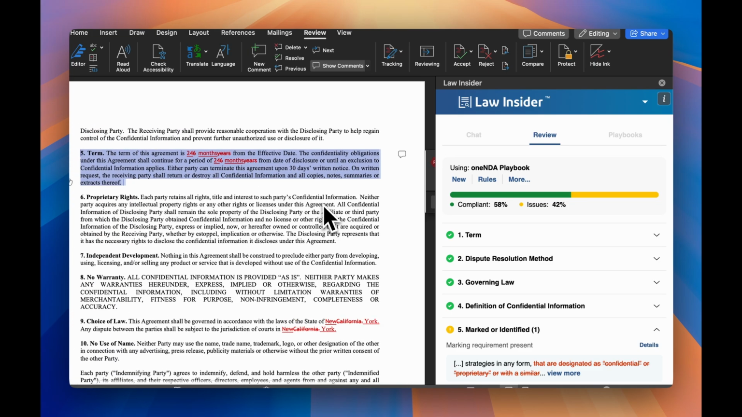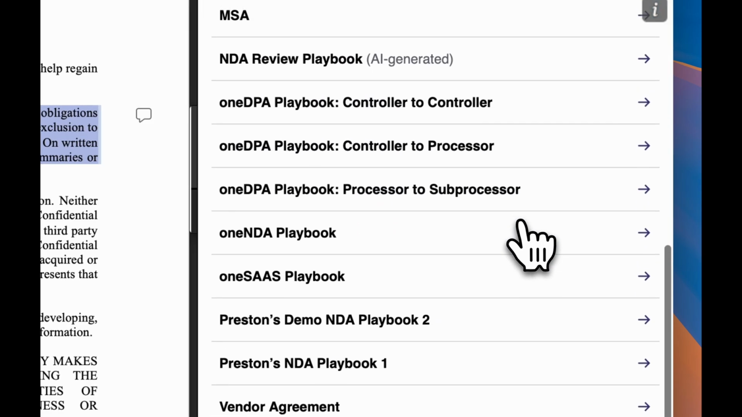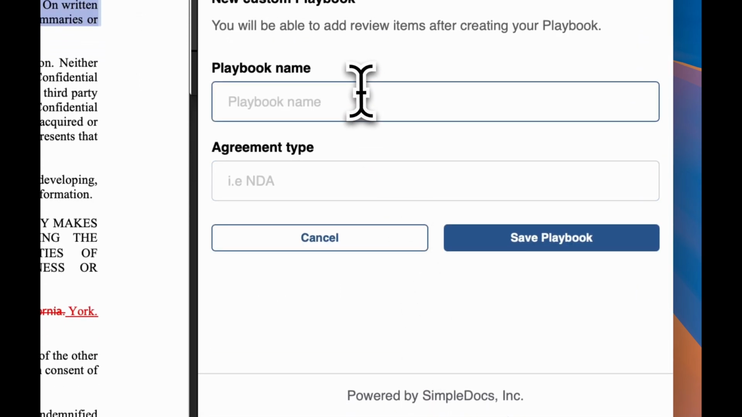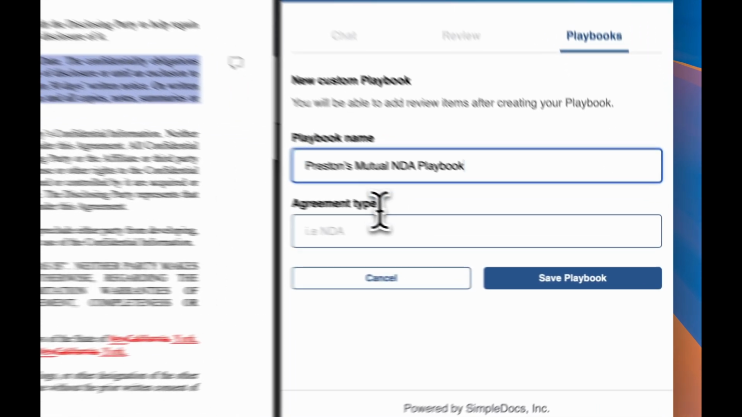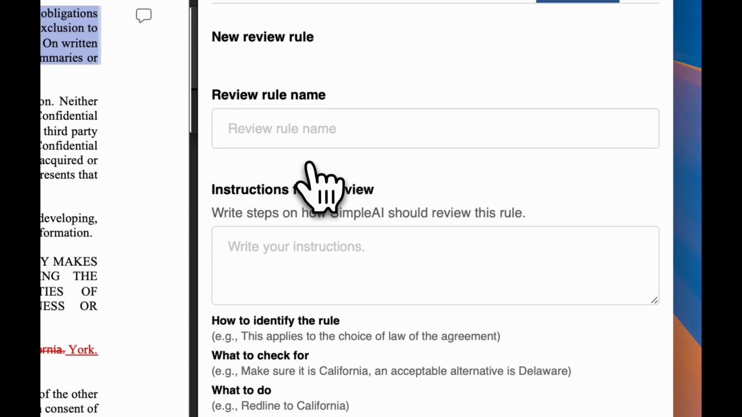Okay, last demonstration, I want to show you how to build playbooks yourself. This is an incredibly powerful capability. We're going to continue using the non-disclosure agreement that I have to the left. So I'm going to create an NDA playbook live here now. We'll call this Preston's Mutual NDA Playbook, and the agreement type is an NDA. I will save it.